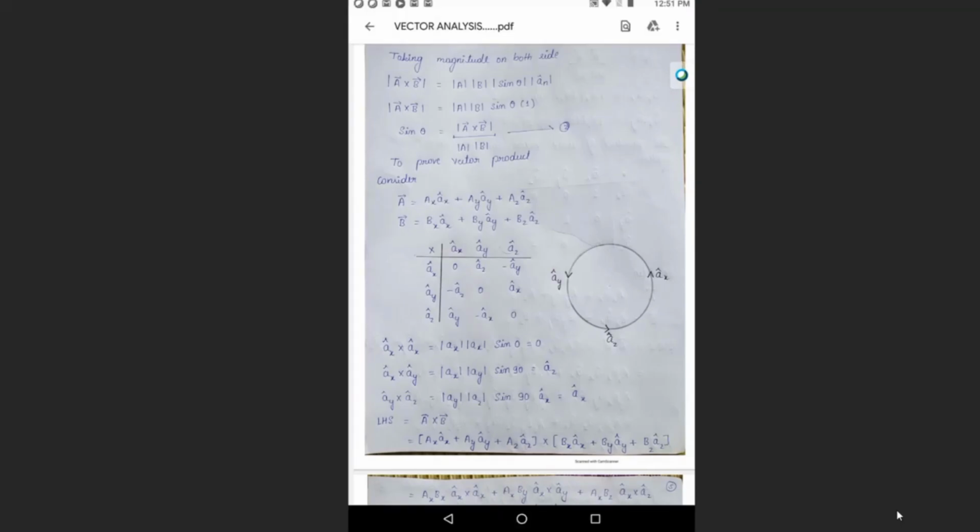Magnitude of a unit vector is 1, so you'll get sine theta as magnitude A cross B divided by magnitude A into magnitude B. So we arrive at sine theta in this equation 2. A cross B is defined in equation 1. From that, if you want to calculate sine theta, you need to take magnitude on both sides, and the magnitude of unit vector an is always 1. So you'll arrive at sine theta.